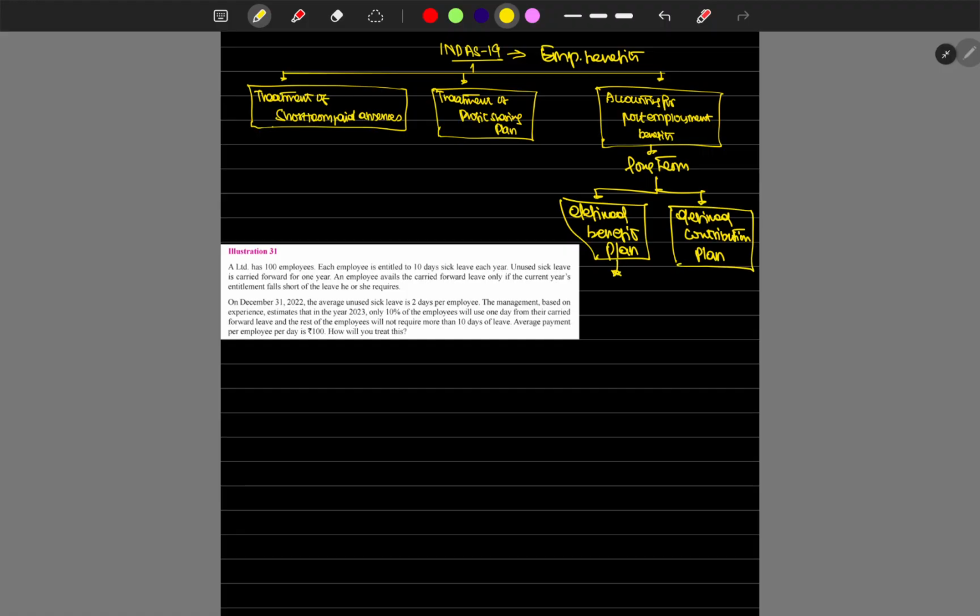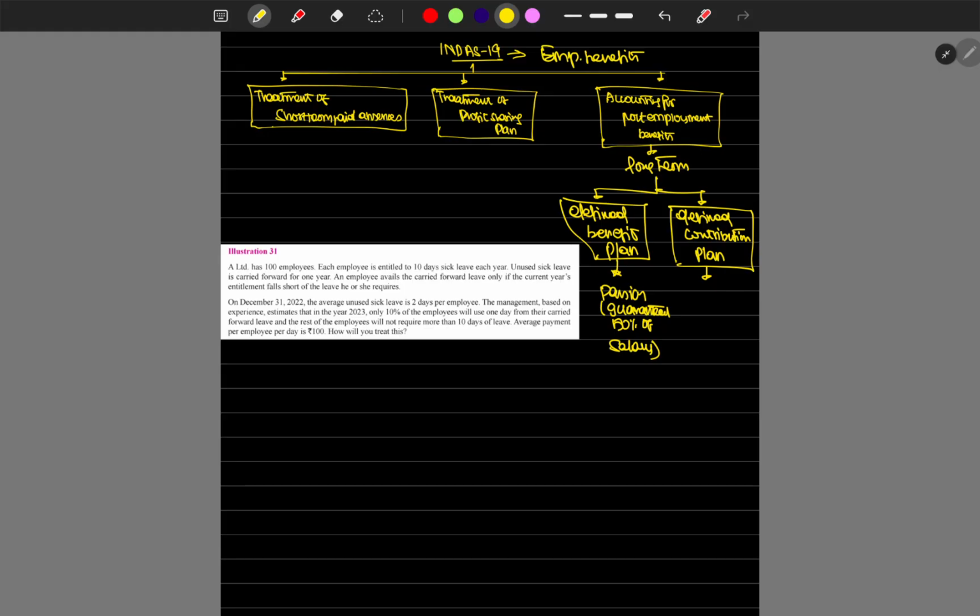This defined benefit plan is the pension after retirement of the employee. The company promises the employee to pay 50% or 30% of salary as a pension. So that is the defined benefit plan. As in our regular practice, the government issues pension equivalent to the salary amount, or half of the salary amount, to government employees, right? So that's a defined benefit plan, which is a pension-like plan, guaranteeing 50% of salary as pension.